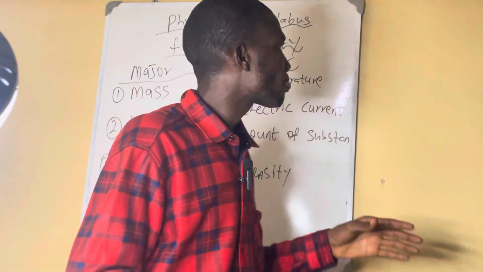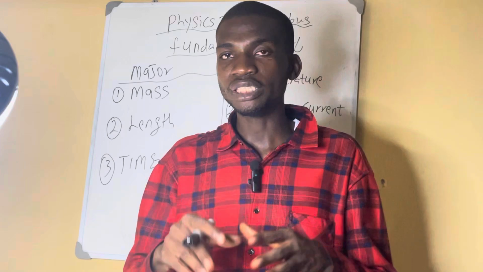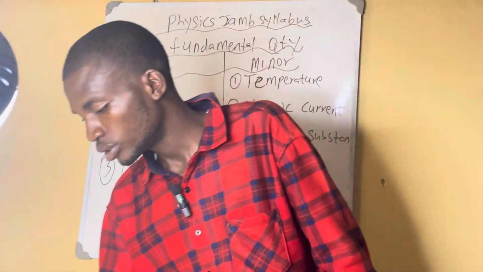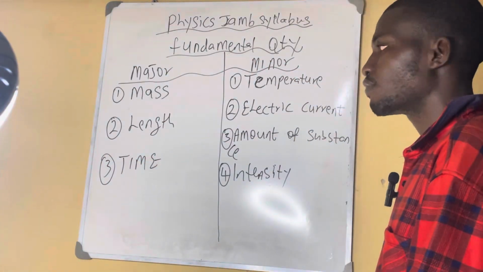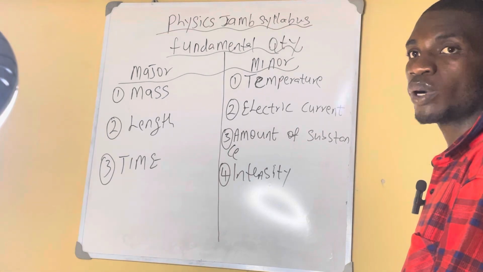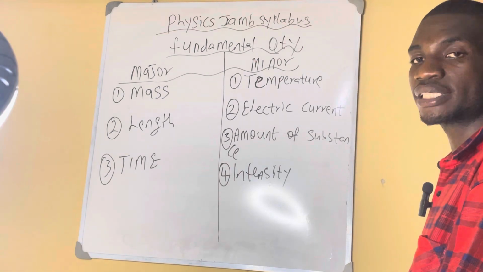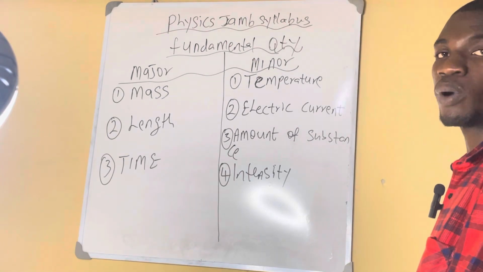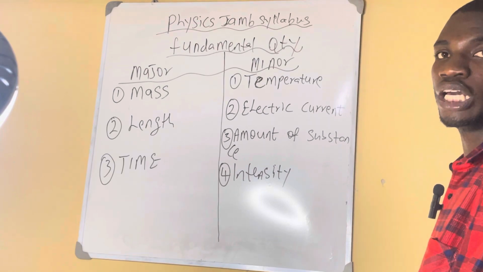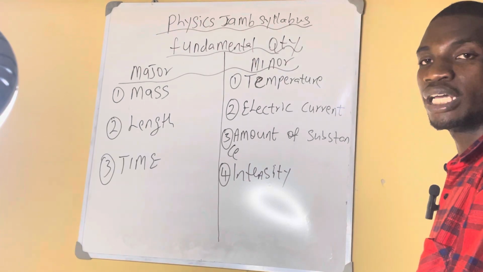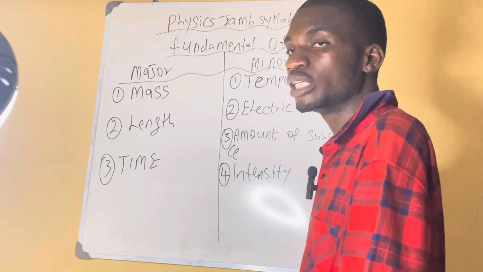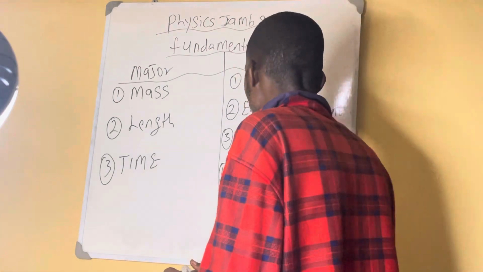Let's go to their units so that you know them. So these are the fundamental quantities. The major ones are mass, length, and time. The minor ones are temperature, electric current, amount of substance, and intensity. So let's go to their units.